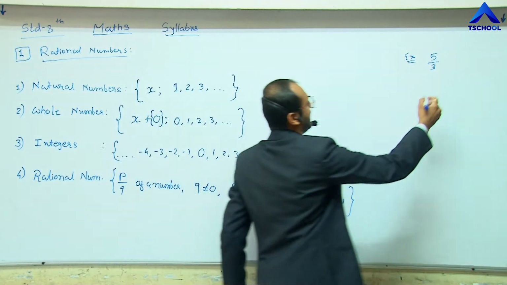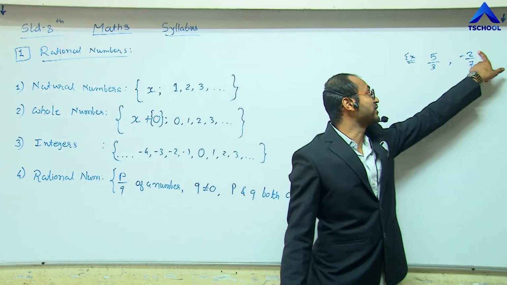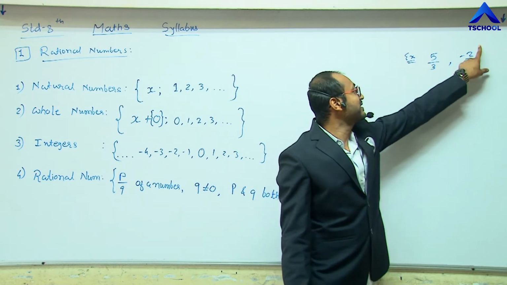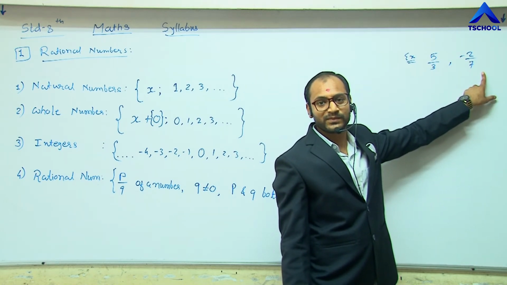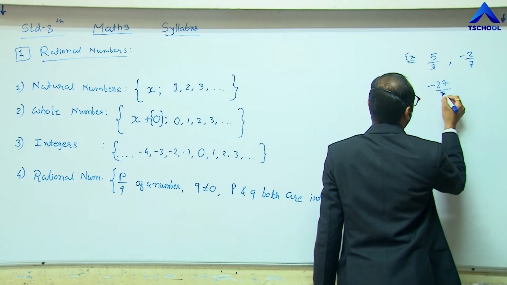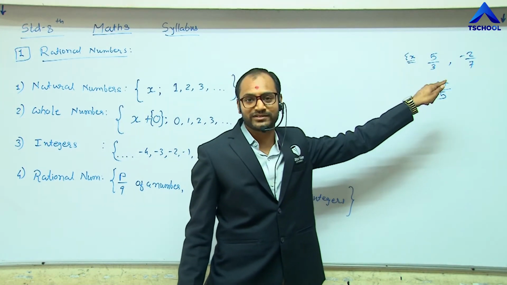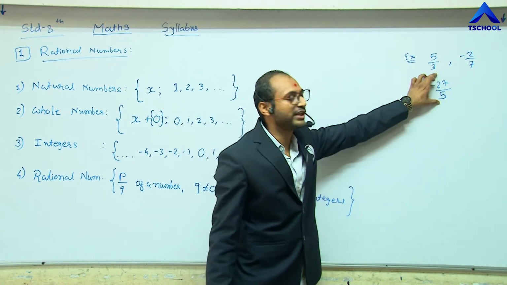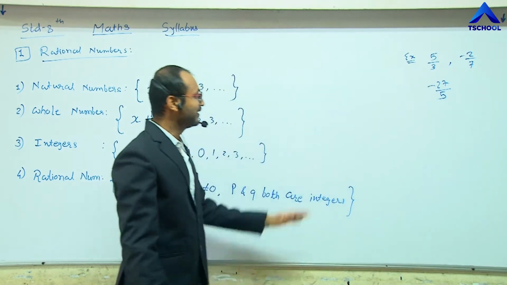Another example is minus 2 by 7. Here minus 2 is an integer and 7 is also an integer, so minus 2 by 7 is called a rational number. Let me take another example, minus 27 by 5. Minus 27 is included in the integers and 5 is also included in the integers. So this ratio is called a rational number. So these are the rational numbers.